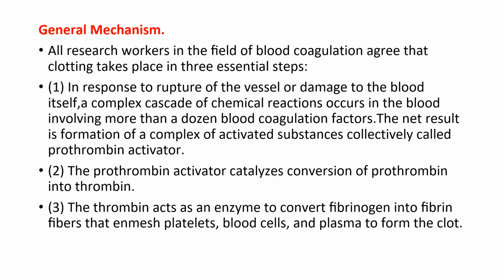General mechanism. All research workers in the field of blood coagulation agree that clotting takes place in 3 essential steps. 1. In response to rupture of the vessel or damage to the blood itself, a complex cascade of chemical reactions occurs in the blood involving more than a dozen blood coagulation factors. The net result is formation of a complex of activated substances collectively called prothrombin activator. 2. The prothrombin activator catalyzes conversion of prothrombin into thrombin. 3. The thrombin acts as an enzyme to convert fibrinogen into fibrin fibers that enmesh platelets, blood cells, and plasma to form the clot.